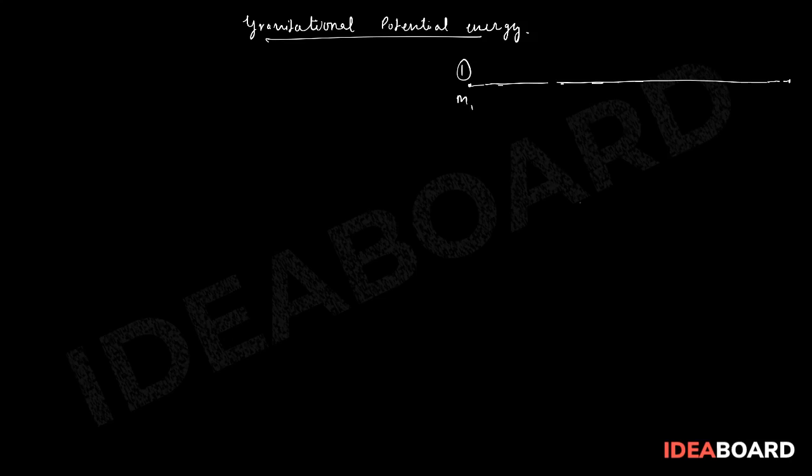So this is particle number 1, and this is particle number 2, which has mass, let's say, m2. So we have a two particle system.